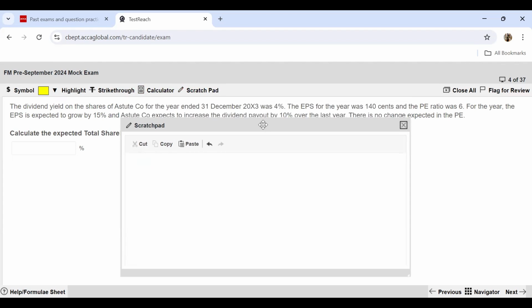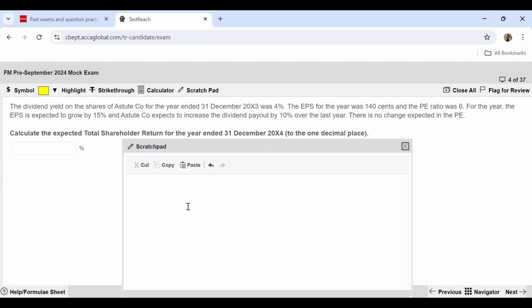All right, so the very first thing that I need is the share price at the beginning of the year. It's given to us that 140 cents was the EPS and the PE ratio was 6. So PE ratio is nothing but price divided by earnings. We already have earnings, we need to find out the price.